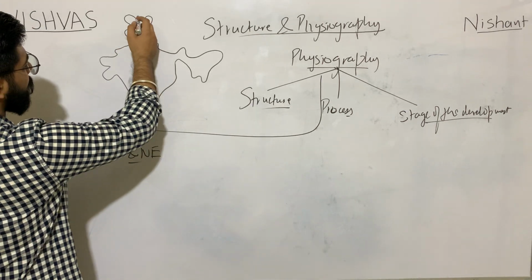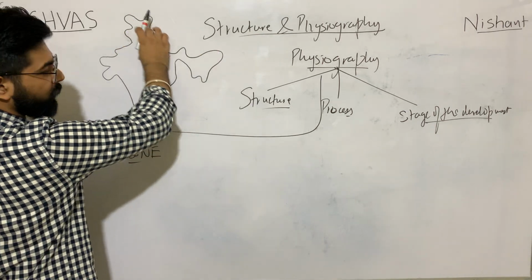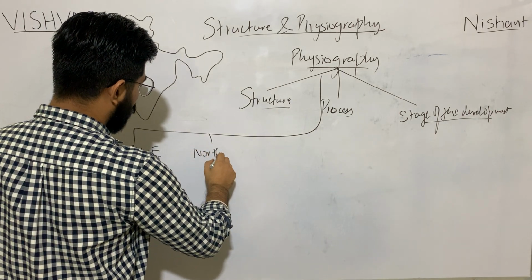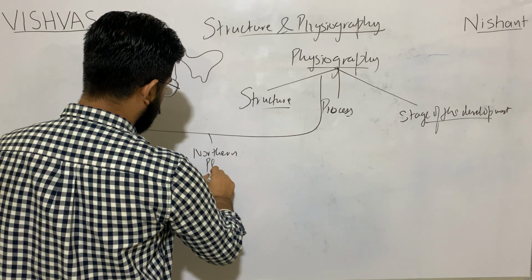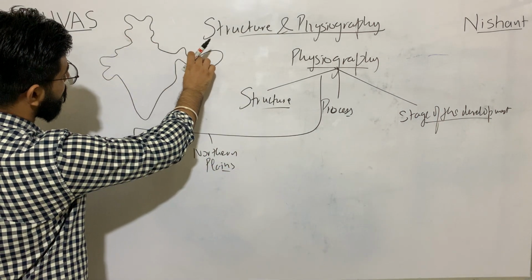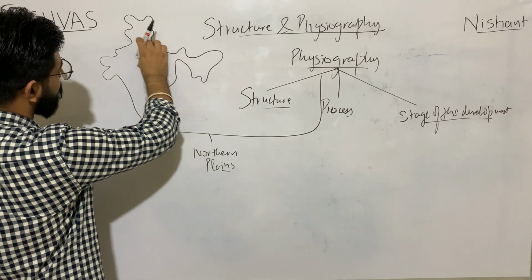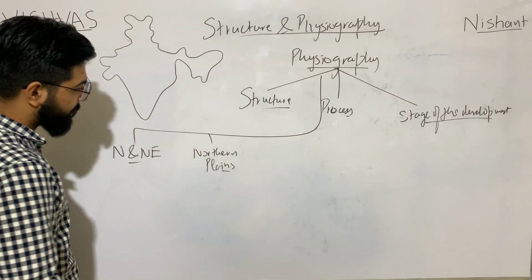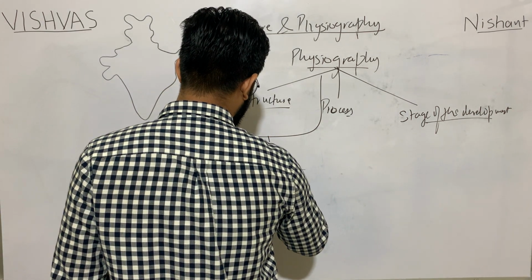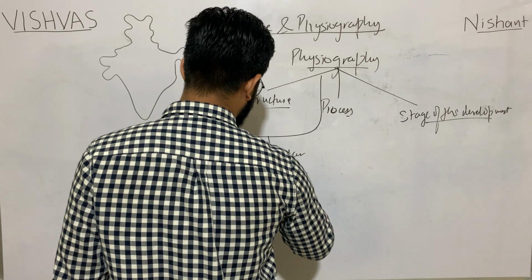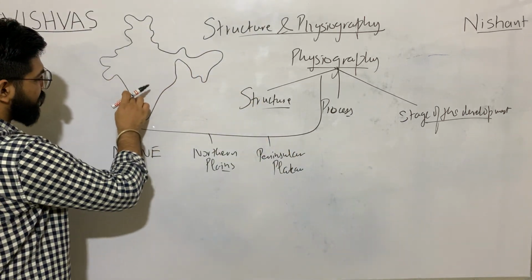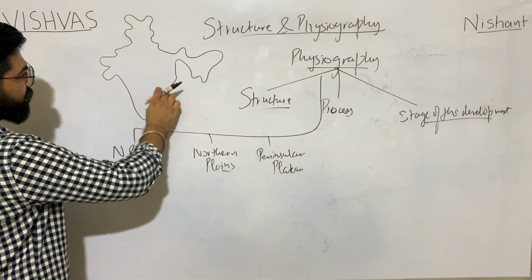North and northeast mountains. Second, it says northern plains. Northern plains. Third, it says the peninsular plateau. This peninsular plateau.